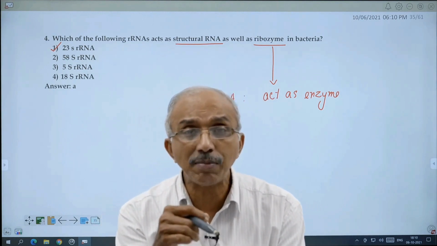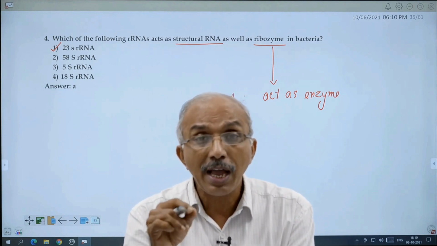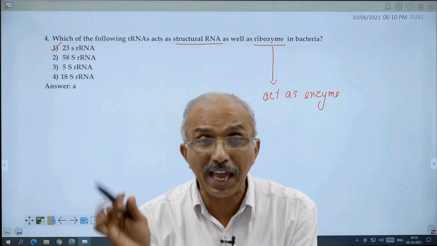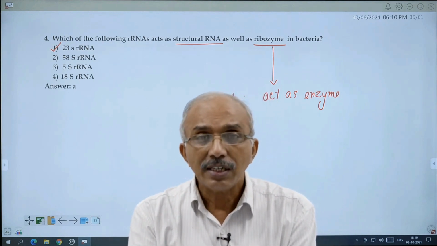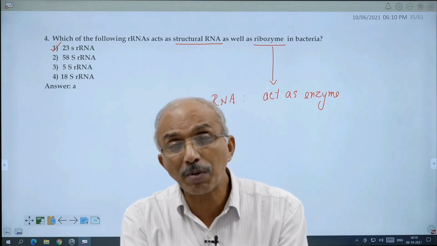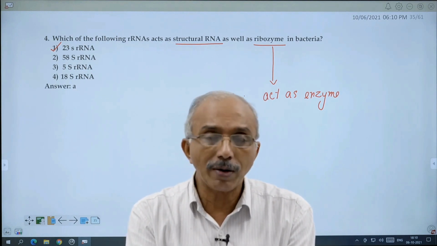Generally, the enzyme which helps in the formation of peptide bond is called peptidyl transferase. Peptidyl transferase is the enzyme which is responsible for the formation of peptide bond.